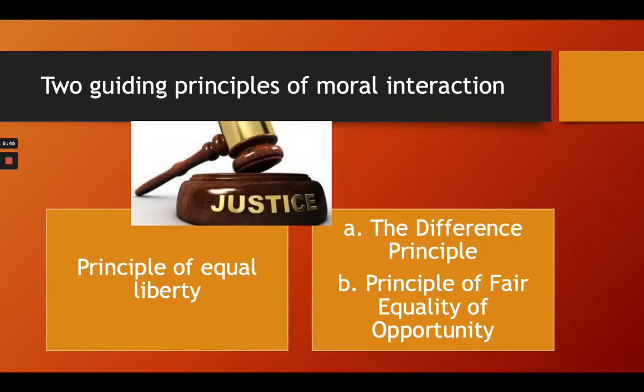There are two guiding principles of moral interaction among the citizens in the society. The first one is the principle of equal liberty. As opposed to the second one, which is a combination of two concepts making up the principle: the difference principle, berbeza-beza, and the principle of fair equality of opportunity. So they will have fair equality of opportunity in order to do something, to achieve something, and to contribute to the society.